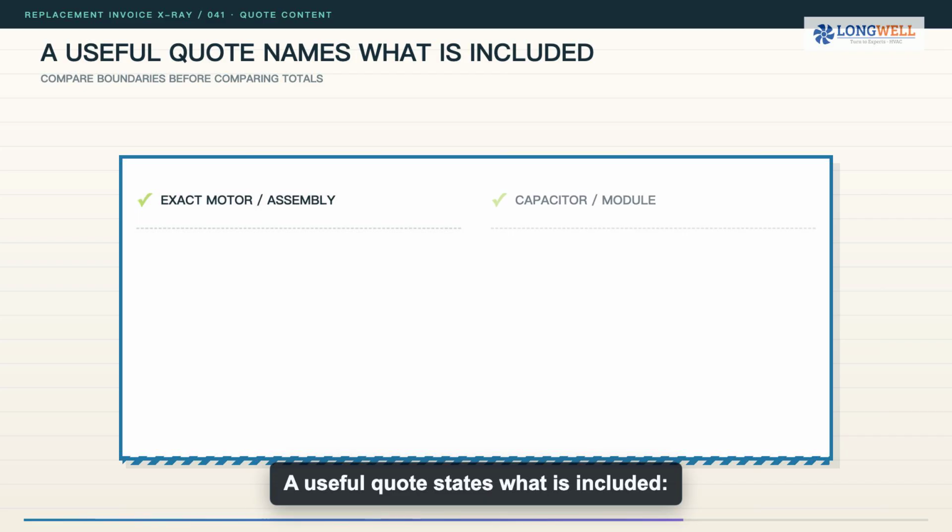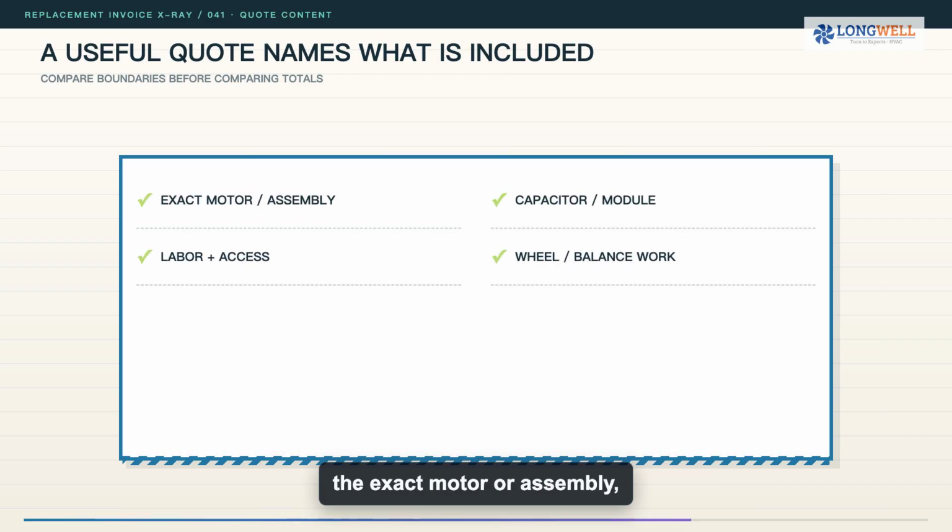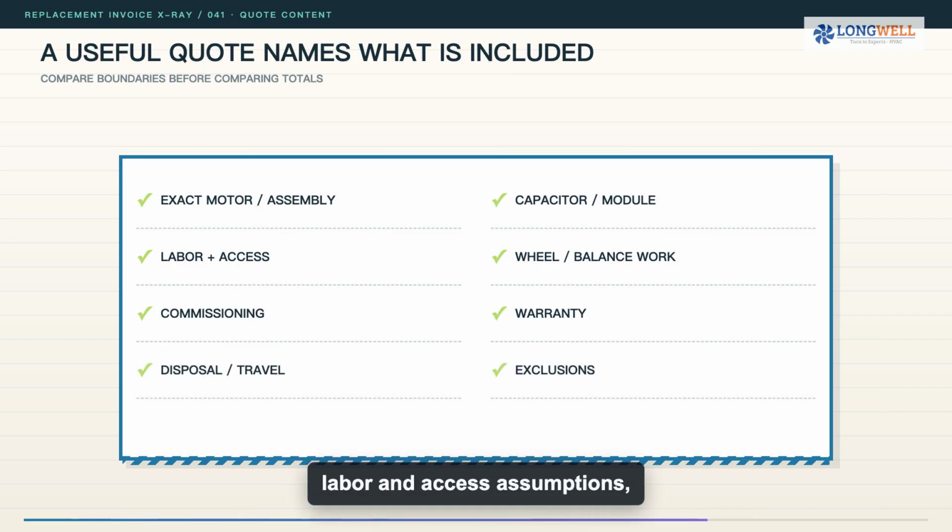A useful quote states what is included: the exact motor or assembly, capacitor or module, labor and access assumptions, wheel or balancing work, commissioning, warranty, disposal and travel, plus clear exclusions. Without those lines, two totals cannot be compared honestly.